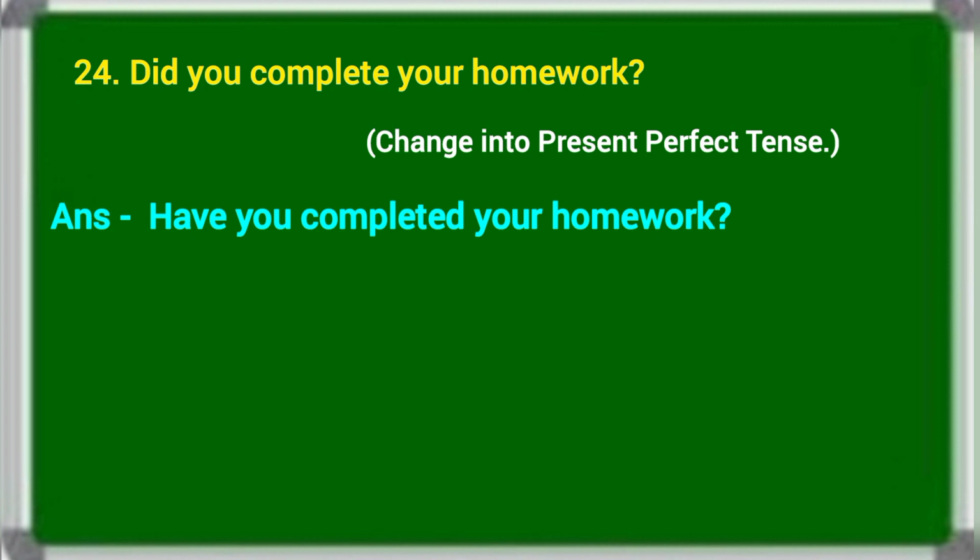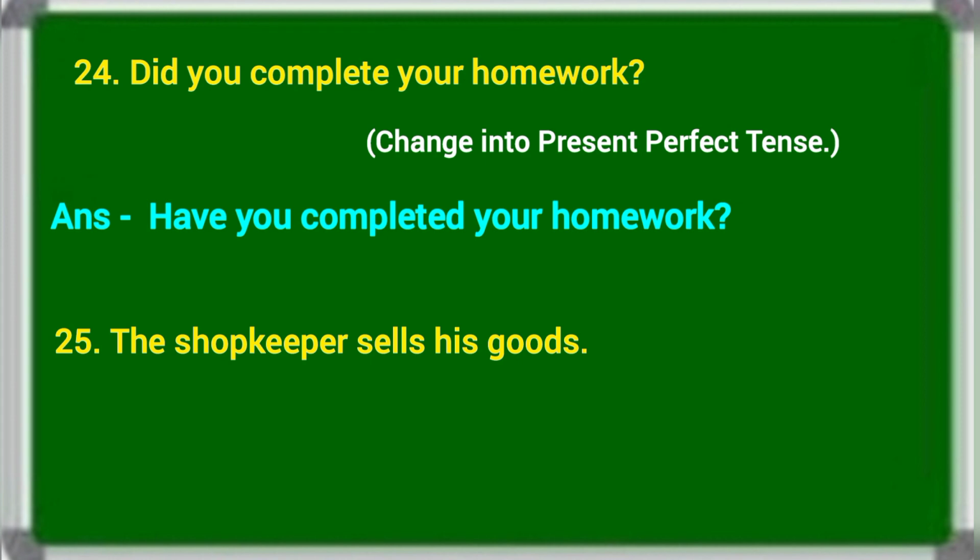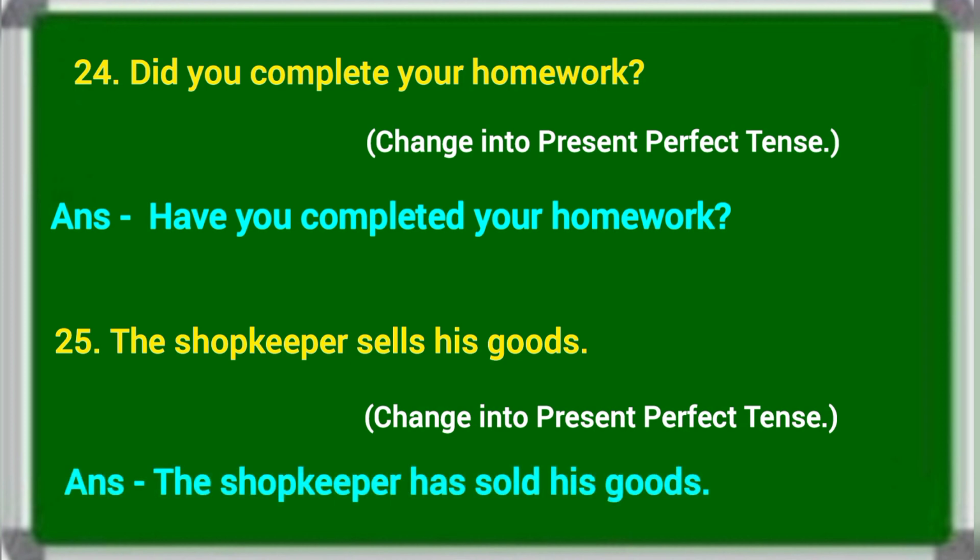Then last sentence. The shopkeeper sells his goods. Change into present perfect tense. Here the shopkeeper is subject. It is third person singular and therefore while changing into present perfect tense you have to take has plus V3. Here the main verb is sell. Its third form is sold. So the answer is the shopkeeper has sold goods.